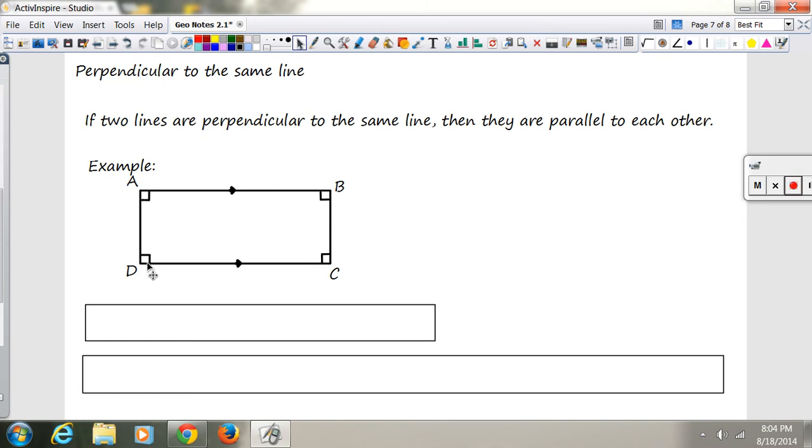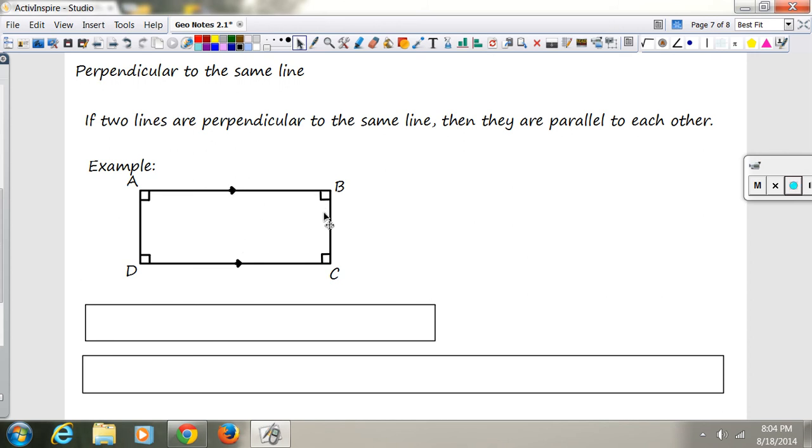Line AB is perpendicular to BC right here with the box. Line DC is also perpendicular to BC because that's got the box. So if this line and this line are both perpendicular to this one, then these two have to be parallel to each other.